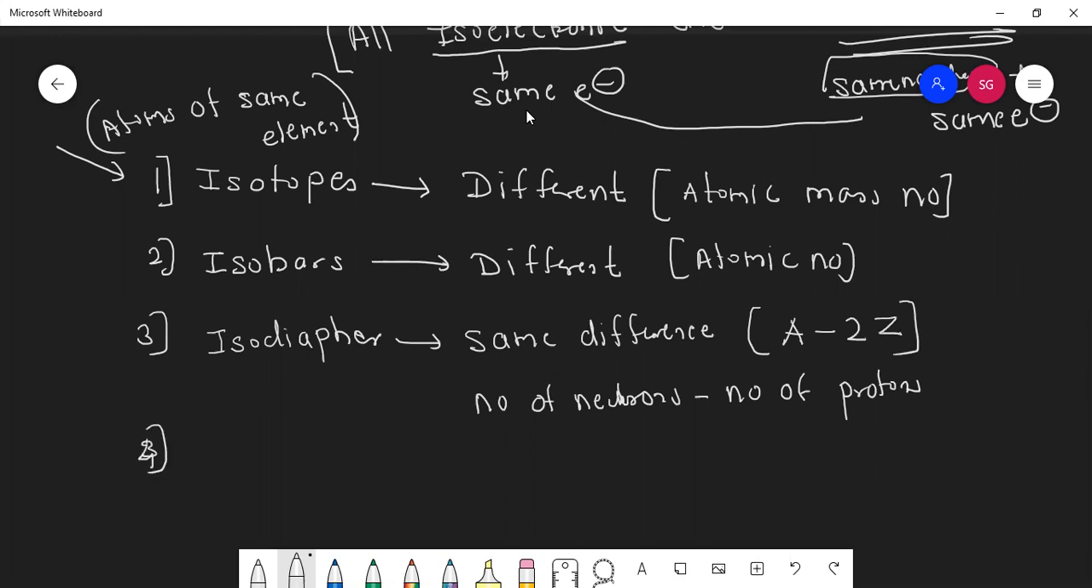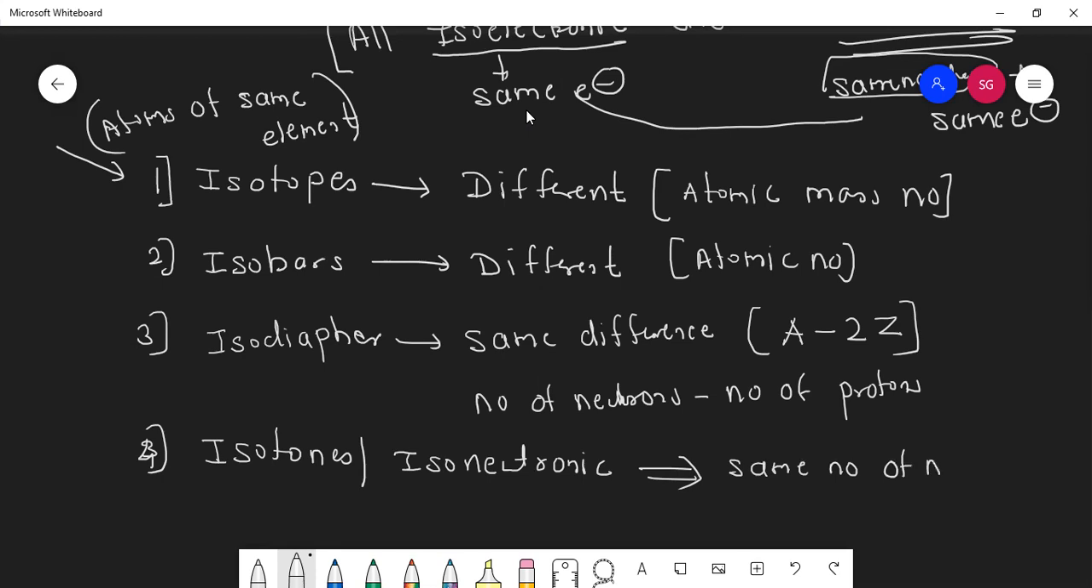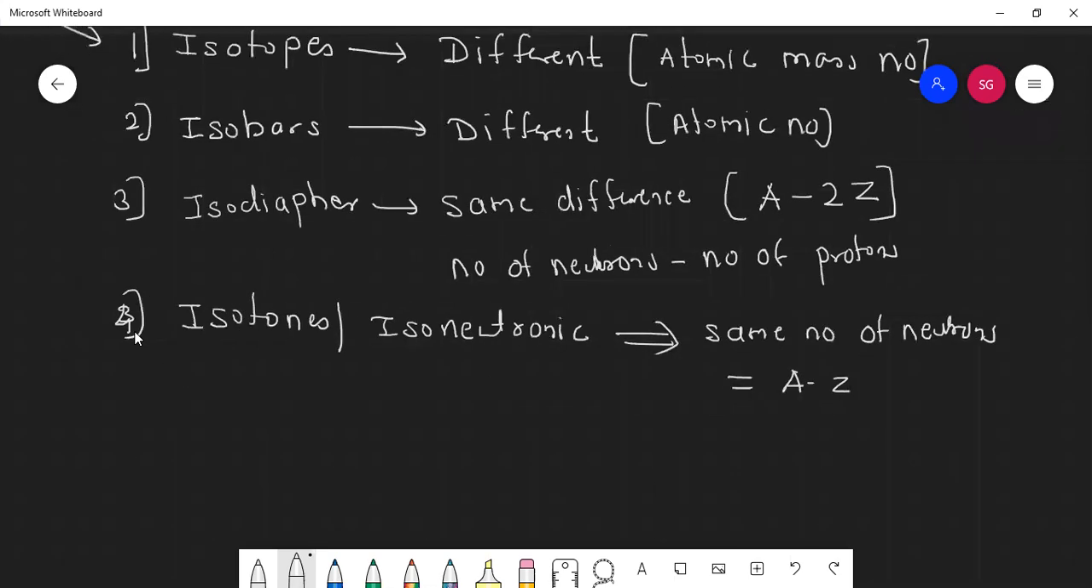Okay, fourth one. Isotones. Same number of neutrons. Isoneutronic system. Yes, isotonic. Same number of neutrons, correct? Same number of A minus Z. Very good. A minus Z. Okay. Fourth. Now fifth one. Isoelectronic species.